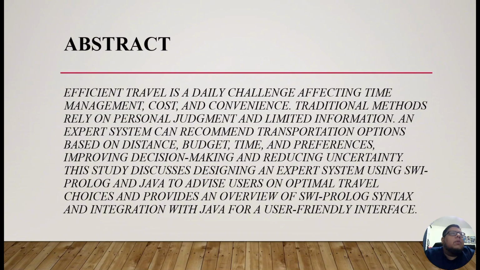Efficient travel is a daily challenge in effective time management, cost and convenience. Traditional methods rely on personal judgment and limited information, and an expert system can recommend transportation options based on distance, budget, time, and preference, improving decision making and reducing uncertainty. This study discusses the design of an expert system using SWI-Prolog and Java to advise users on optimal travel choices, and provides an overview of SWI-Prolog syntax and integration with Java for a user-friendly interface.